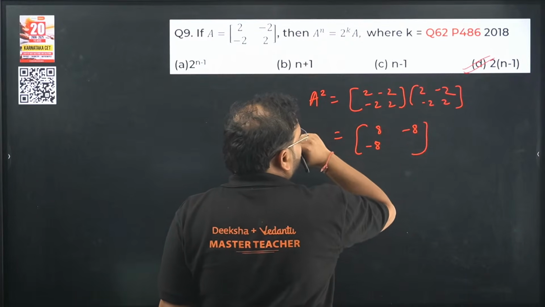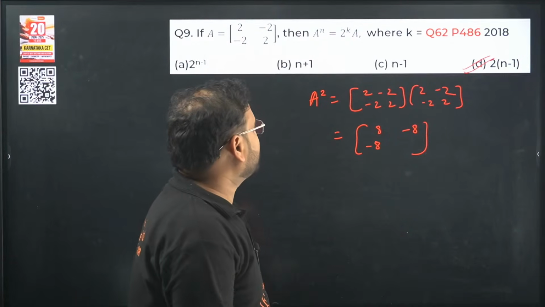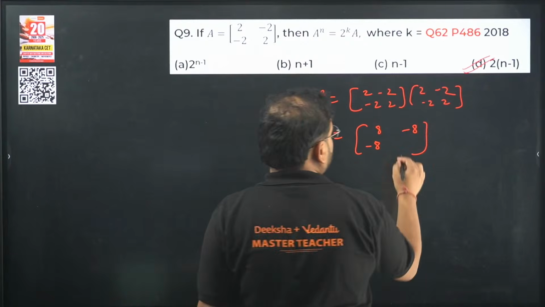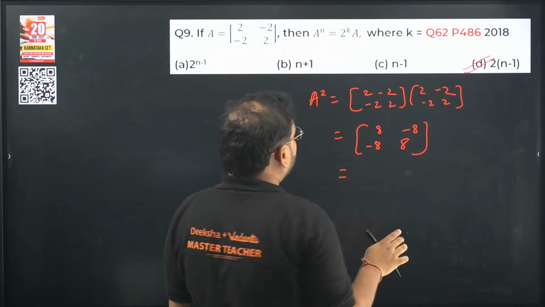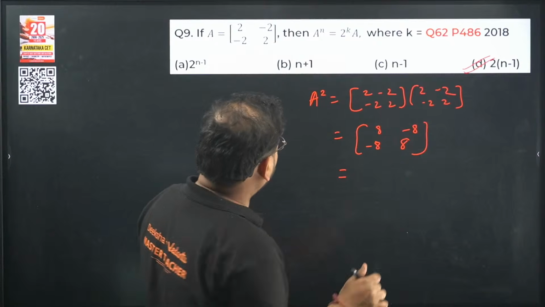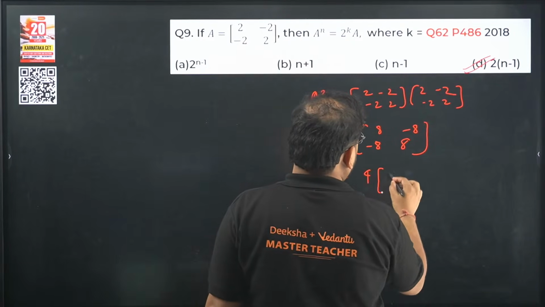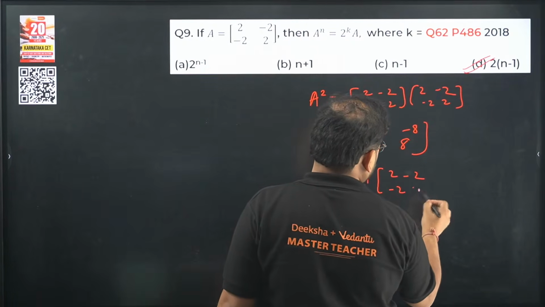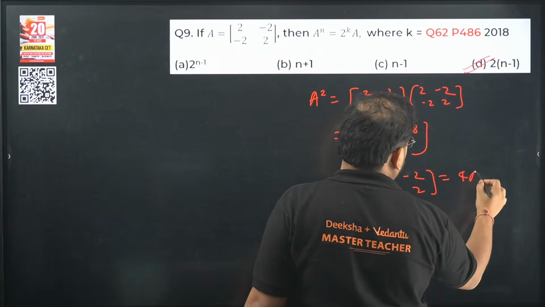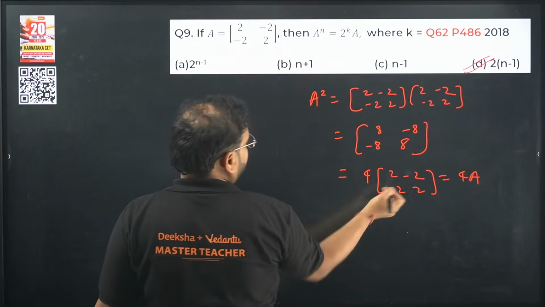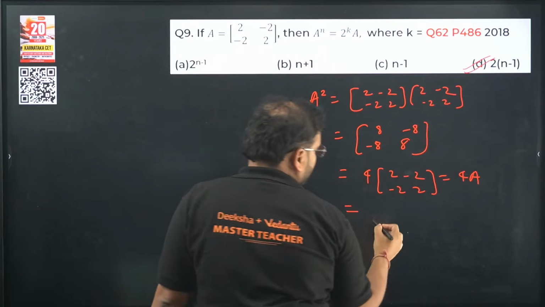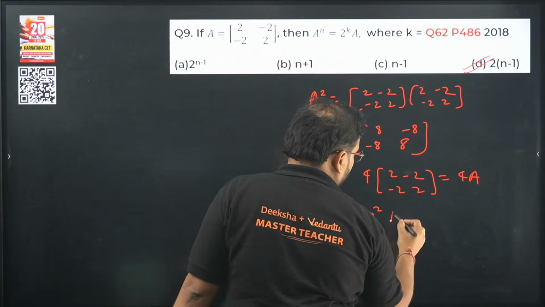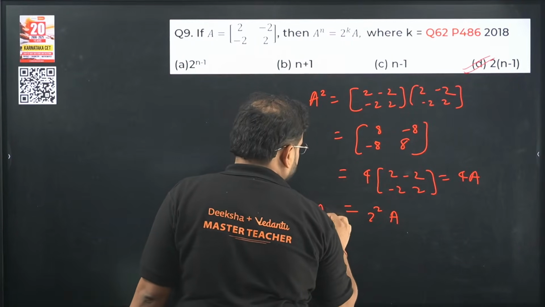From the second row we have minus 4 and minus 4 again, so we get minus 8. Here we get plus 4 and plus 4, so 8. Check this out. If I take 4 common, it will become the matrix [2, -2; -2, 2] again, so 4 times A. So this is 2 to the power 2 times A. This is my A square.